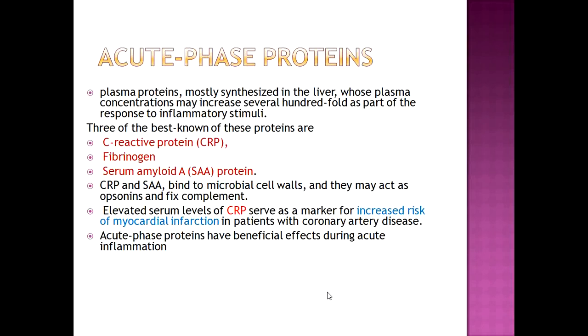Acute phase proteins. These are plasma proteins mostly synthesized in the liver, whose plasma concentration may increase several hundredfold as part of the response to inflammatory stimuli. Three of the best known proteins are CRP, fibrinogen, and serum amyloid protein. CRP and serum amyloid protein bind to microbial cell walls and they may act as opsonins and fix complement. Elevated serum level of CRP serves as a marker of increased risk of myocardial infarction.